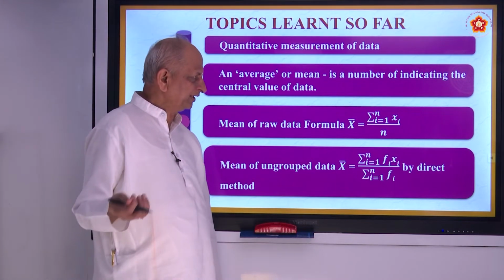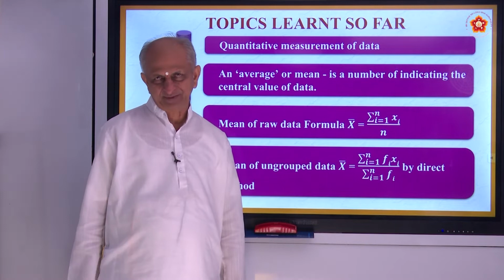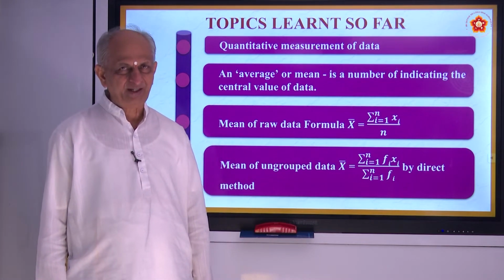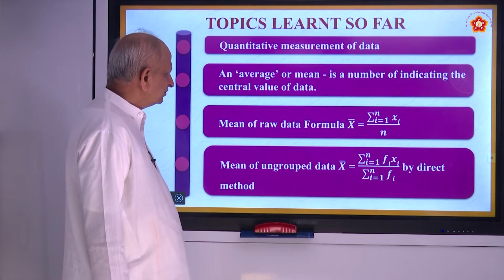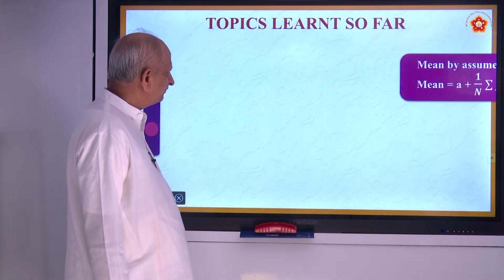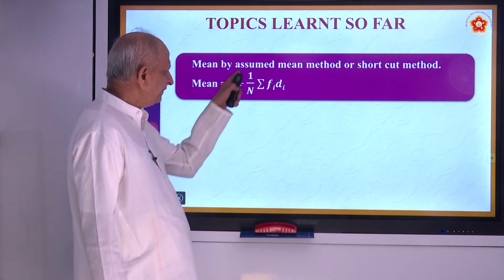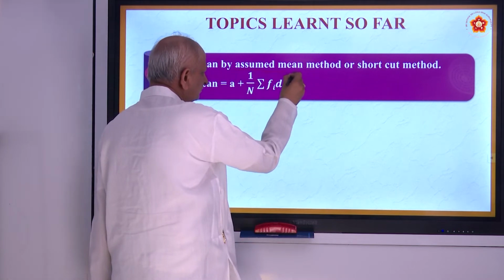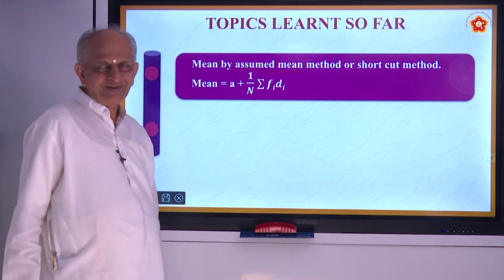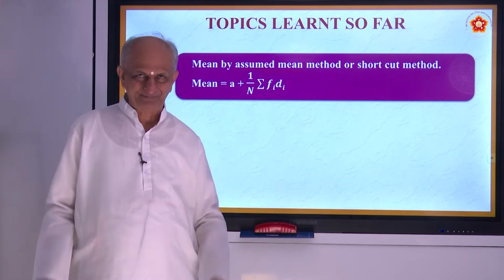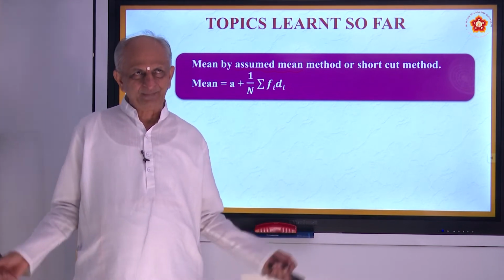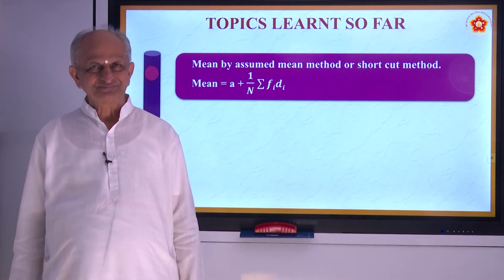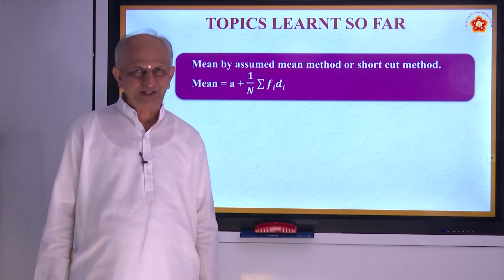And also we have studied about other two methods like deviation, step deviation method, assumed mean method, and so on. So two more things we have seen. Assumed mean method, where you assume a mean. This assumption is a very interesting item. For example, when some clouds are there, you assume that it may rain today. Is it not? Today is a mathematics paper.